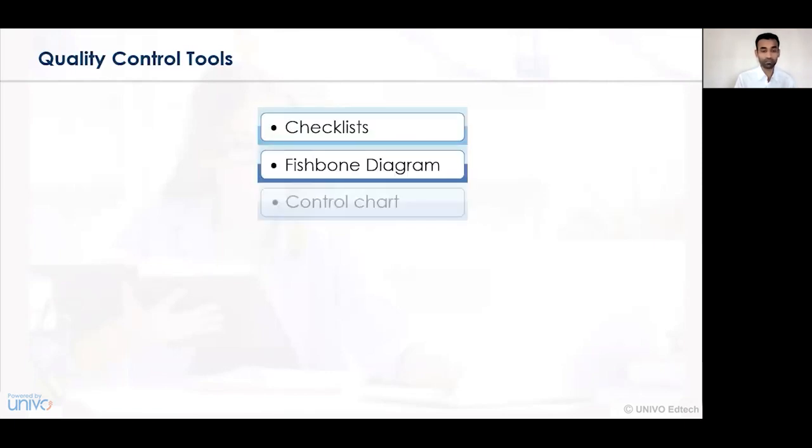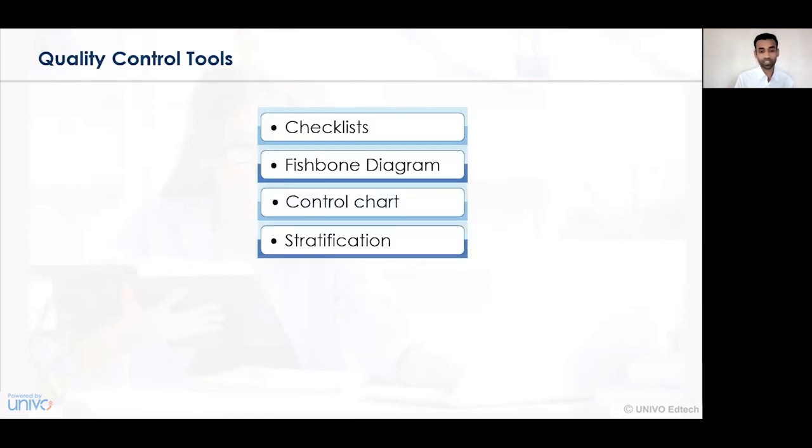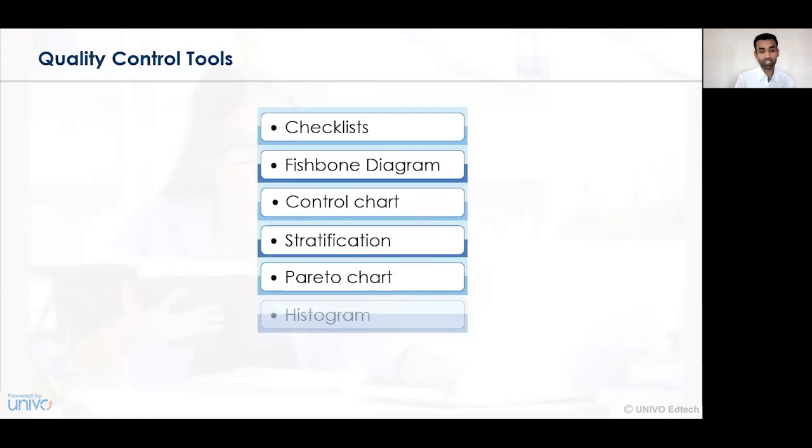Now let us understand what are the various quality control tools. Number one is the checklist. Number two is the fishbone diagram. Number three is the control chart. Number four is the stratification. Number five is the Pareto chart. Number six is the histogram. And number seven is the scatter diagram.